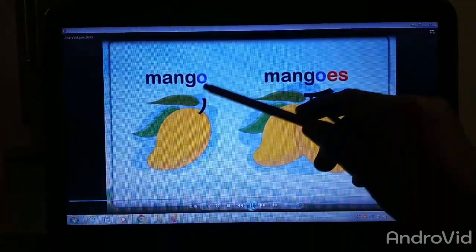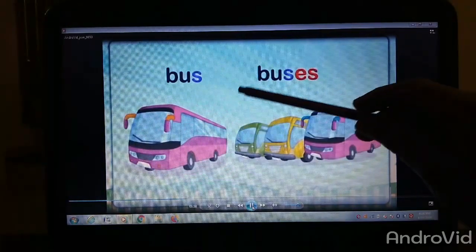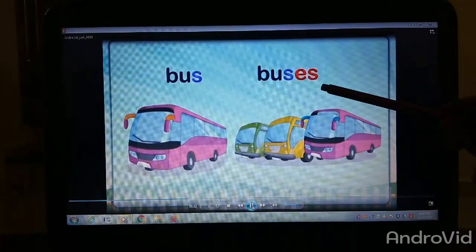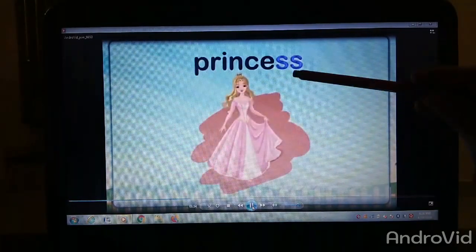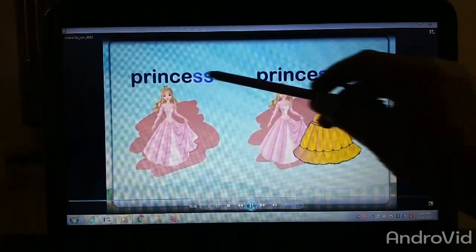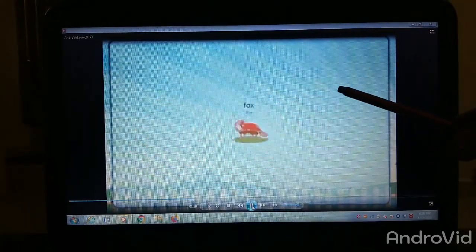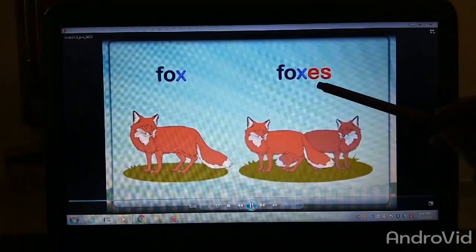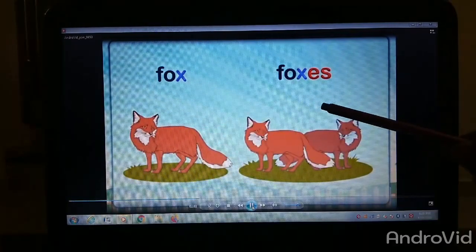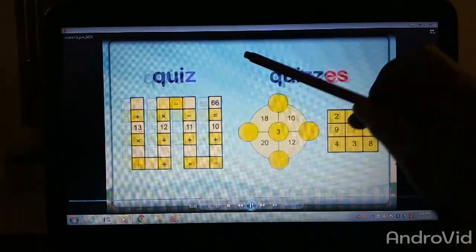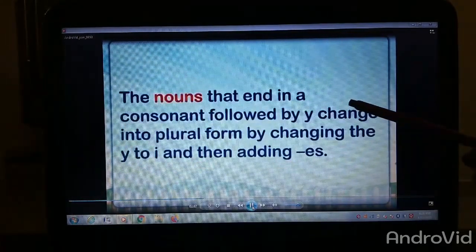Mango, a word ending with o, becomes mangoes. Bus, a word ending with s, becomes buses. We are adding es. Princess, ending with double s, becomes princesses. Fox becomes foxes. Quiz, ending with z, becomes quizzes.